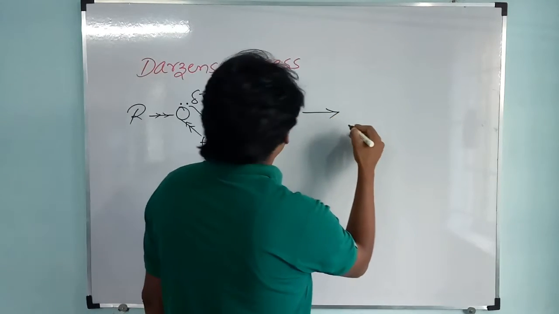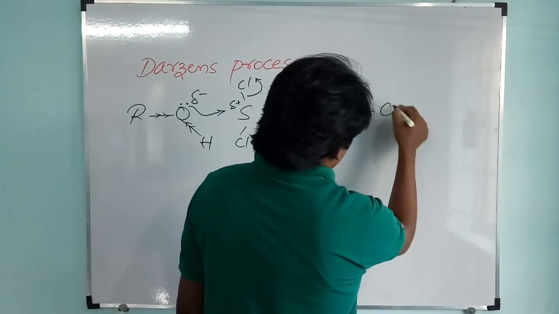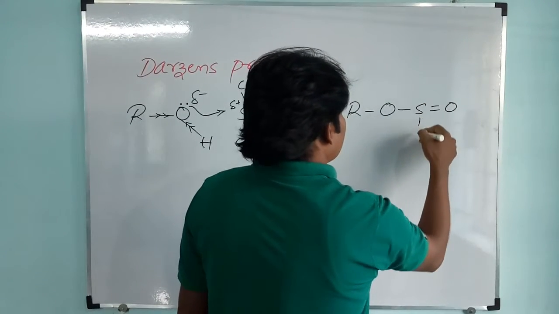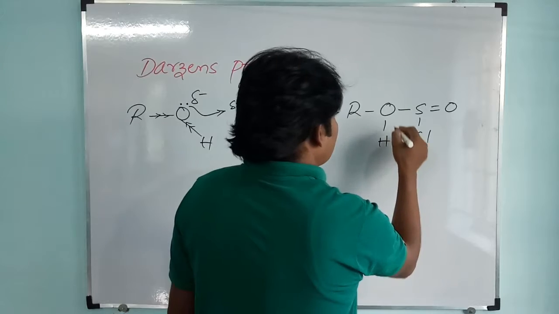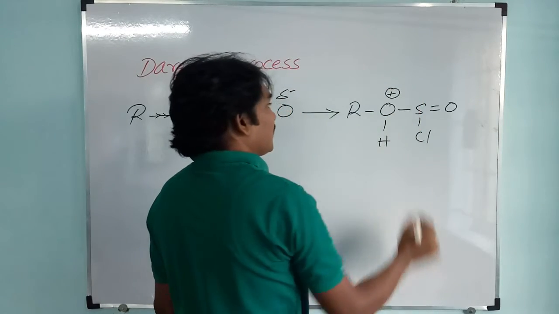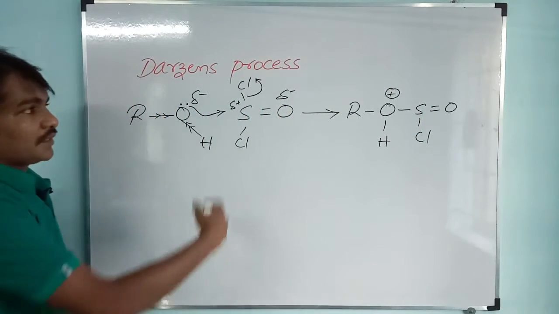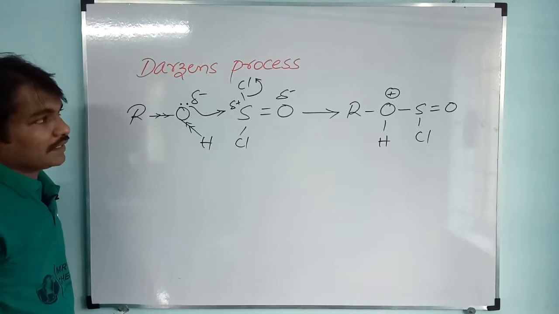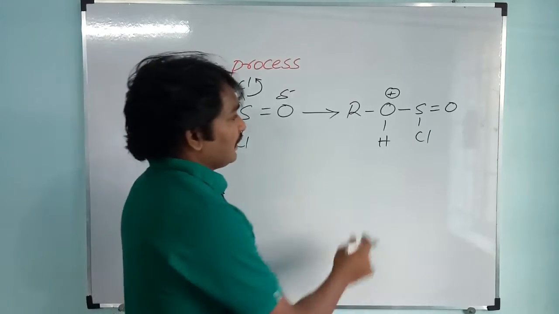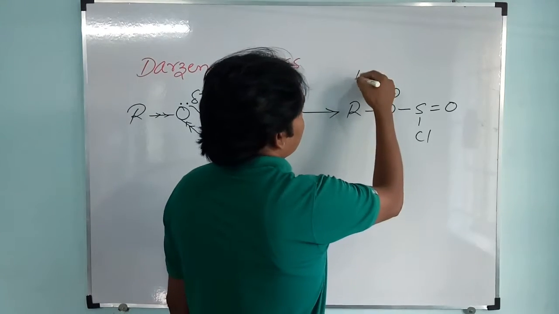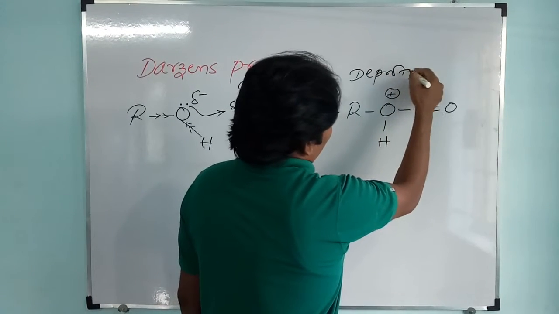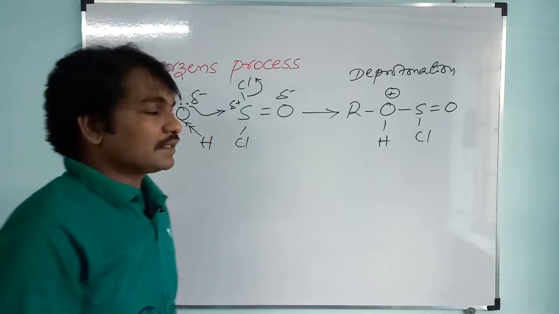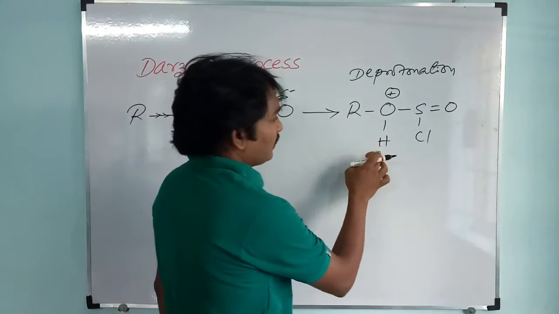As a result, here oxygen gets a positive charge after contributing a lone pair of electrons to develop the bond between oxygen and sulfur. And see here, deprotonation takes place, in the sense removal of hydrogen from the molecule.